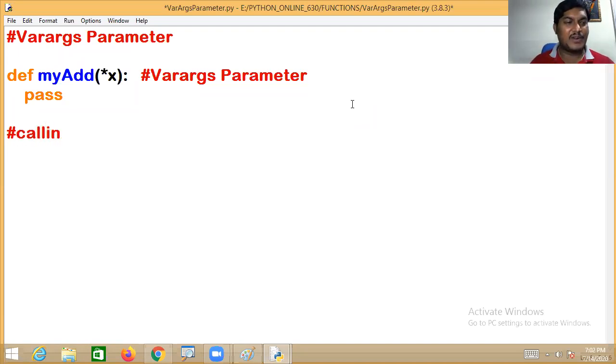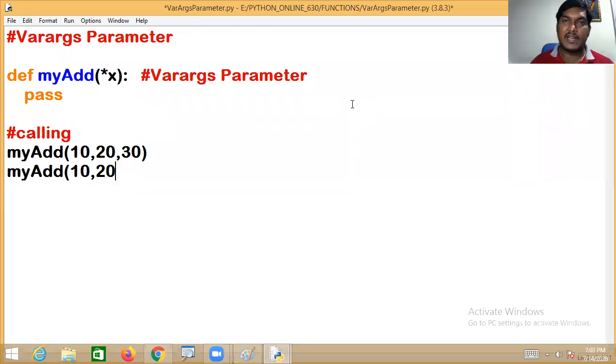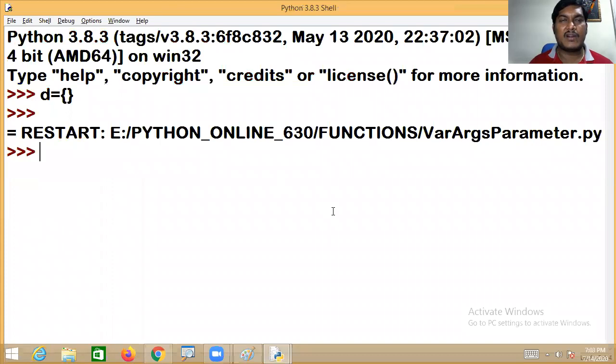I want to call that function, my add function. I am passing no arguments, it works. I am passing 10, 20, 30, 3 parameters, it works. I am passing only 10 and 20, it works. My add with only one parameter, it works. My add with 0 parameters, it works. The Varax parameter can take 0 arguments to n number of arguments. That is one of the real beauties. Now go to the run menu and click on run module. We are not getting any error.